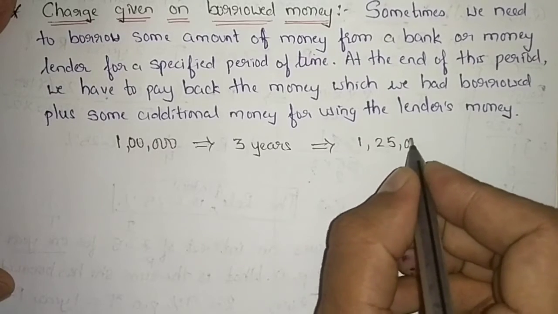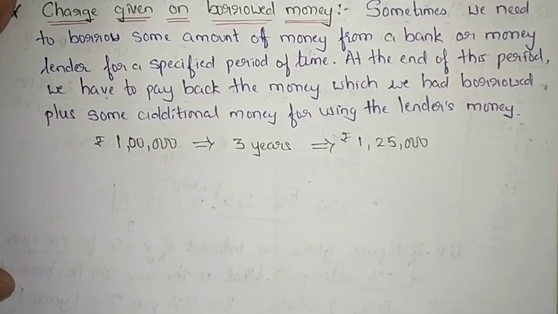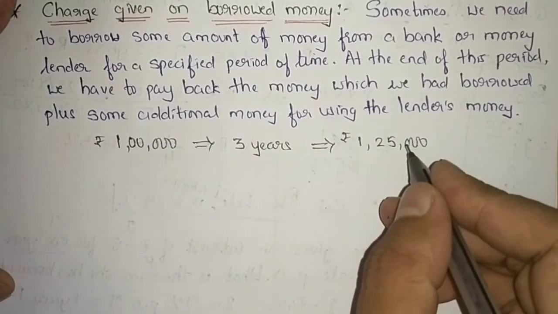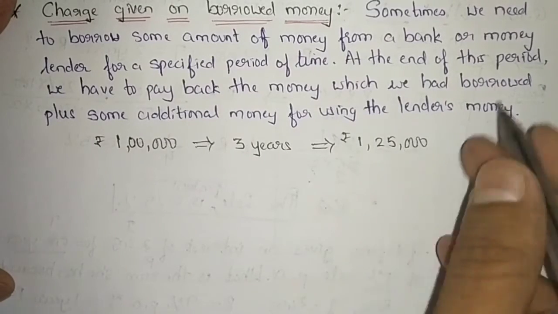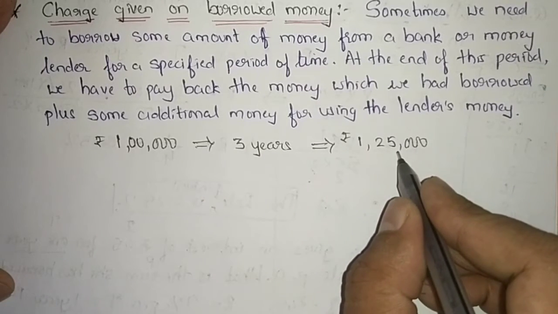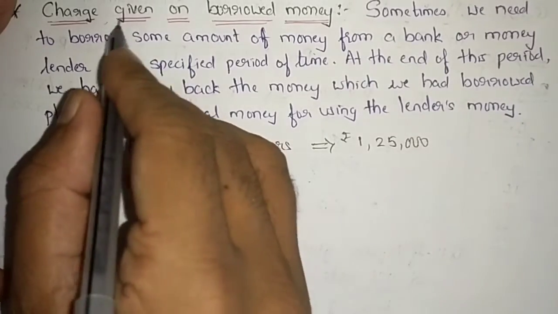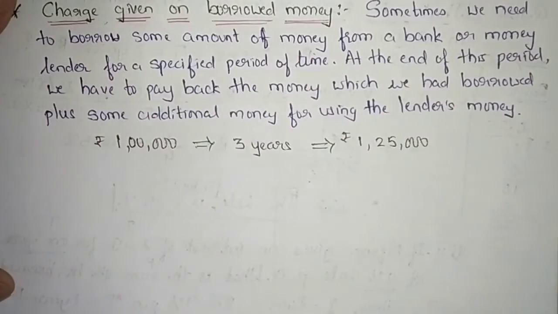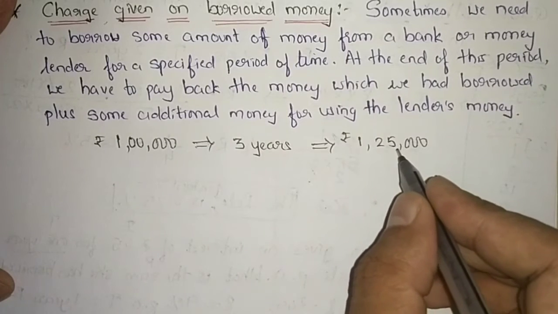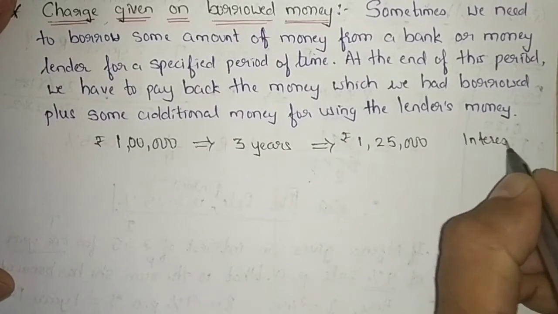Let's say 1,25,000 rupees I have returned to him. So his money was 1 lakh only, but the additional 25,000 which I have given him is known as the charge on the borrowed money, and that 25,000 is known as interest.